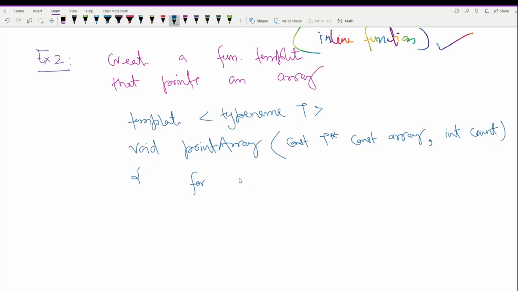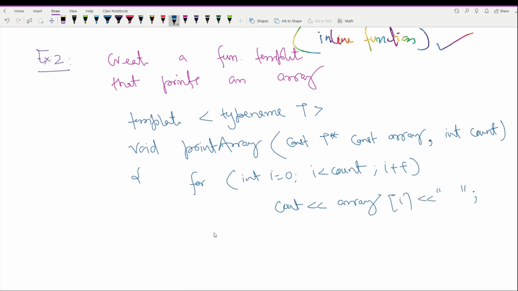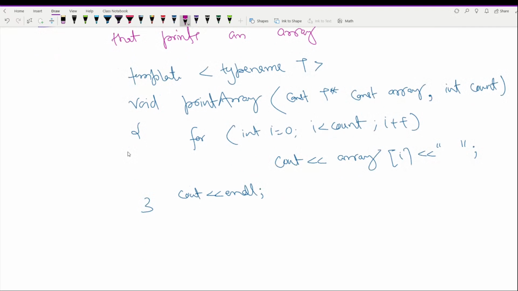And now I have to run a loop which runs from 0 to the length of this array, and then we can print each element of this array using this indexing, right? And finally you can print a new line. So this print array function is going to print array for you.